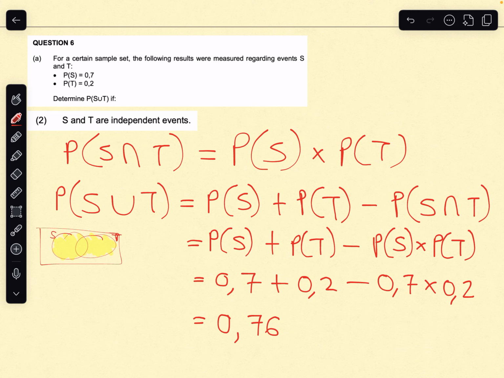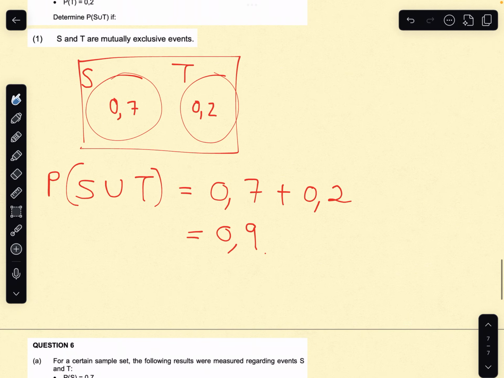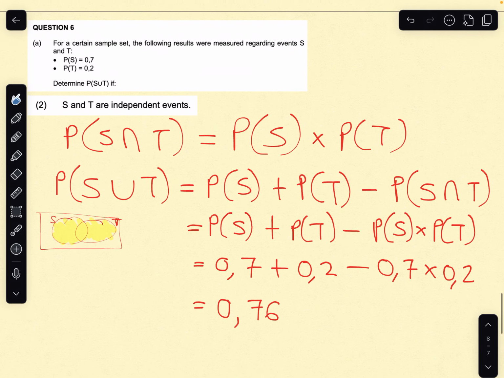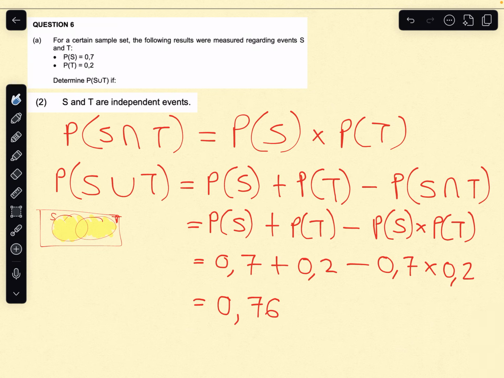Let's have a look at what the memo thinks. So I need to go down quite a bit. Okay, so 6a, for the mutually exclusive events we get 0,9, and for the independent events we do indeed get 0,76. Perfect.